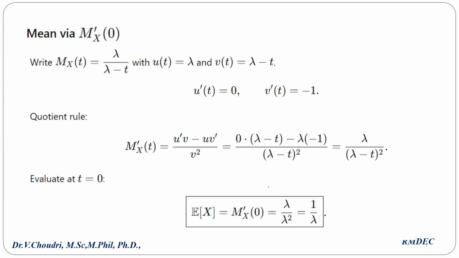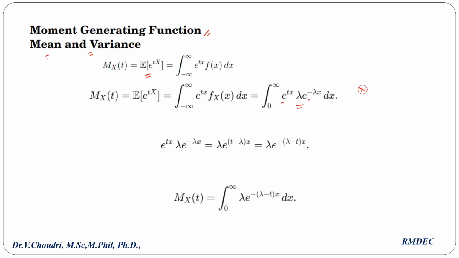See, the simplification is: lambda is a constant, integral 0 to infinity, e power minus lambda minus t into x dx. So what is the answer? For every exponential integration, it is e power minus lambda minus t into x divided by the coefficient of x, which is minus lambda minus t. I will apply the limit 0 to infinity.